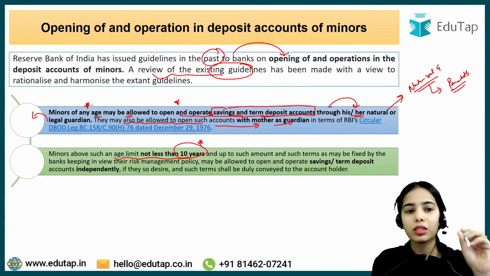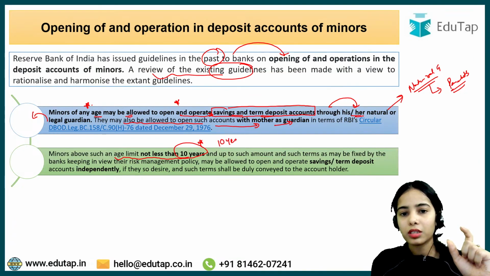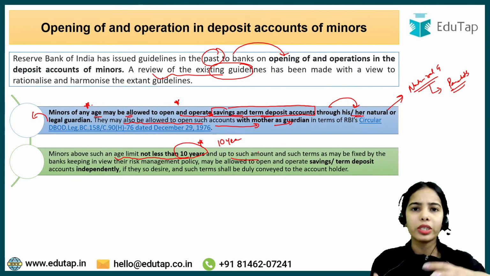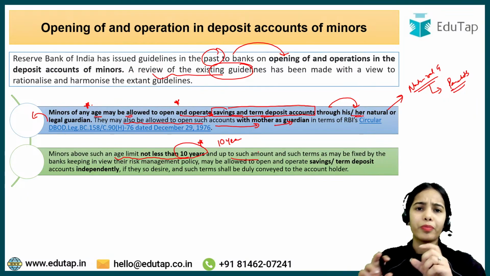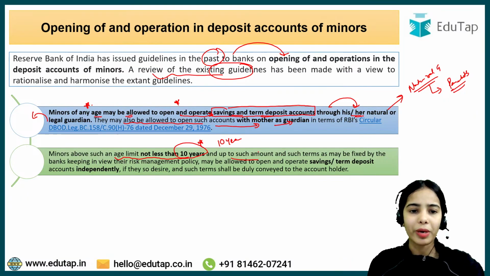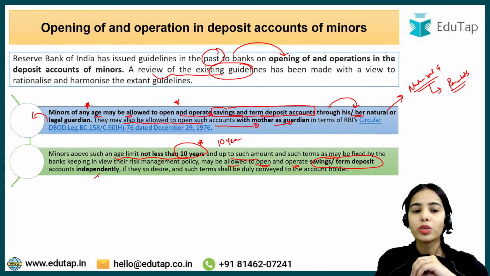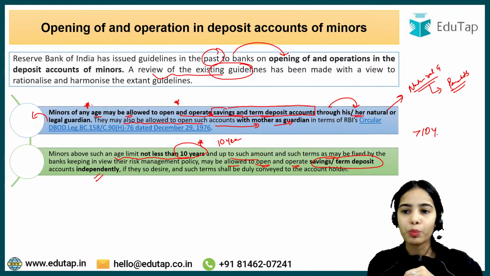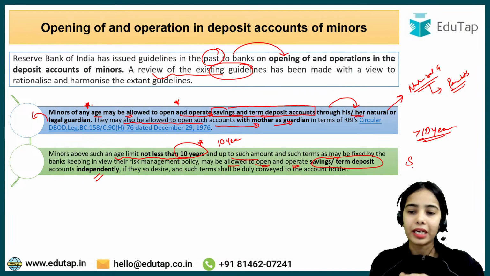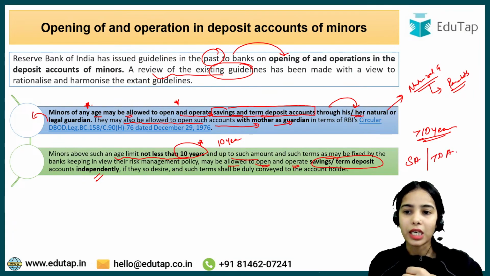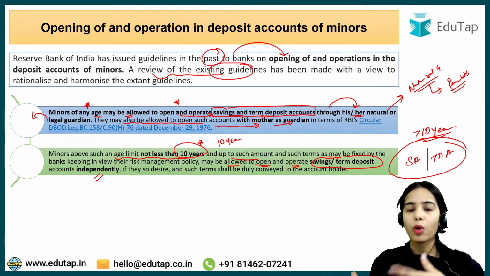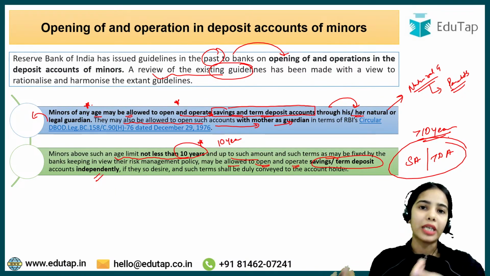So basically the minors above 10 years, up to such amount as allowed by the bank, as per the terms and conditions allowed by the bank, may be allowed to open and operate savings or term deposit accounts independently. So let's say you are more than 10 years old, so you can open and operate the savings account or term deposit account independently without the need of a legal or natural guardian.